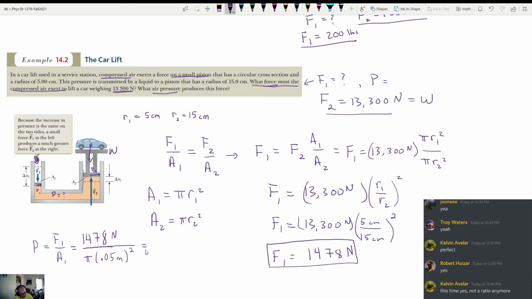And so I got a pressure of 188,000 pascals. I'm just going to round it out to 188,000 pascals. That is the pressure that you'd have to exert. So it looks like it's about 90% more than air pressure.